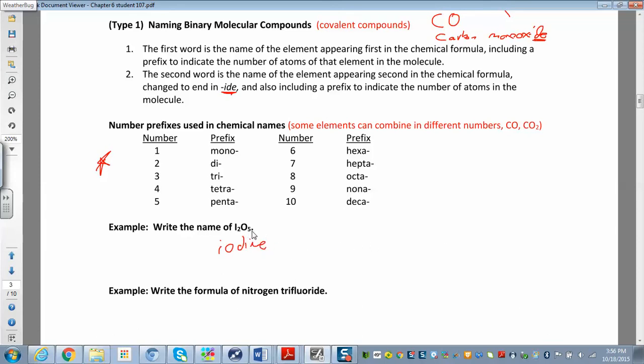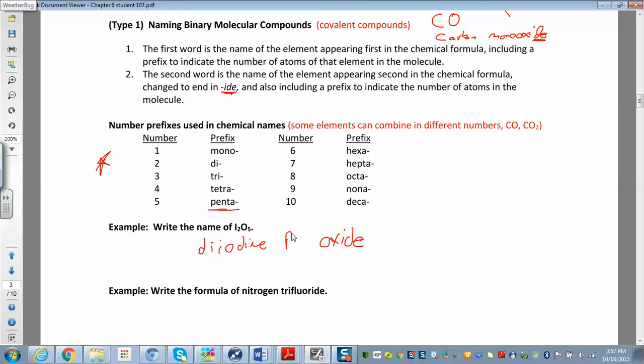And then the other piece is oxygen, and I'm going to change the ending of the second word to oxide. Instead of oxygen, I have oxide. And then I go and I add my prefixes. So I have two iodines, so I would call that one diiodide, and I have 5 oxygens, so I go up to this table and I say, oh, that's penta.